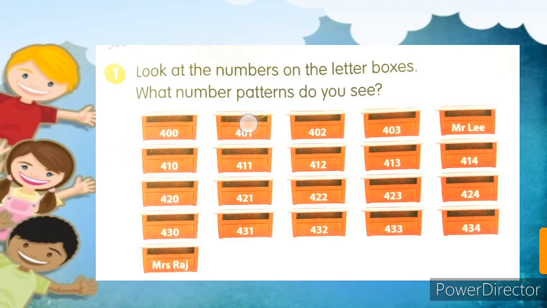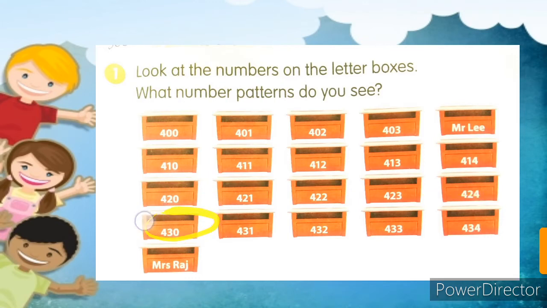400, 401, 402, 403, and which number is this? I don't know. Again look here, 410, then 411, then 412, then 413 and 414. So these all are in a sequence, no skipping of numbers, no addition of numbers. Again here, no skipping of numbers, all are in a sequence. 420, then 421, then 422, then 423 and then 424. So in this also, no skipping of numbers, the numbers are in a sequence.